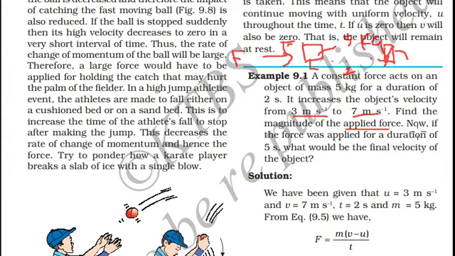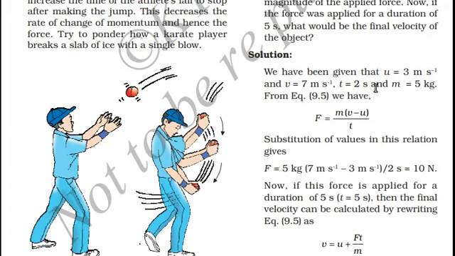This is one part, and in the second part, now if the force was applied for a duration of 5 seconds, instead of applying force for 2 seconds, in the second case we will apply force for 5 seconds. What will be the final velocity in this case? Now let us solve the first part. We are given the initial velocity 3 meters per second, final velocity 7 meters per second, time taken is 2 seconds in the first case, and the mass of the object is 5 kilograms.